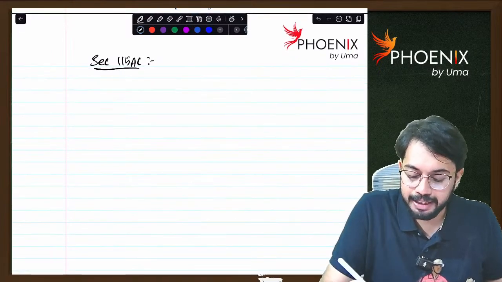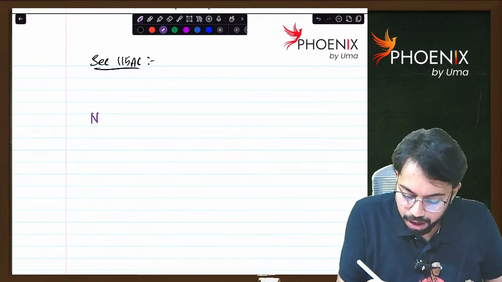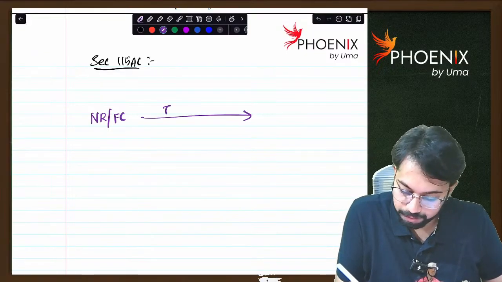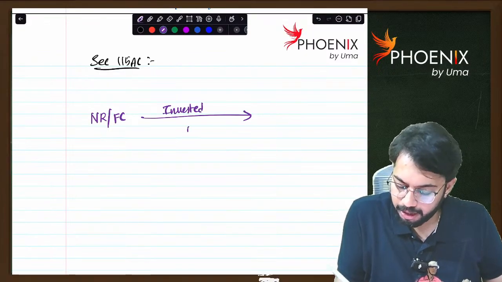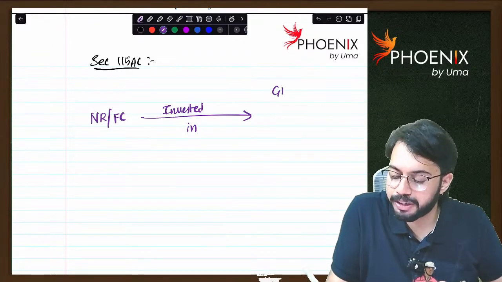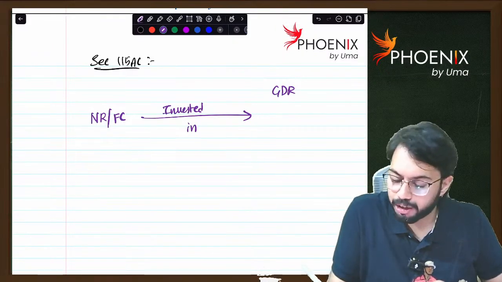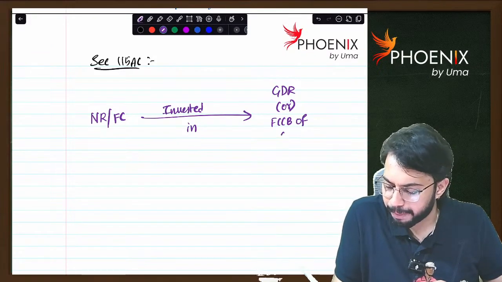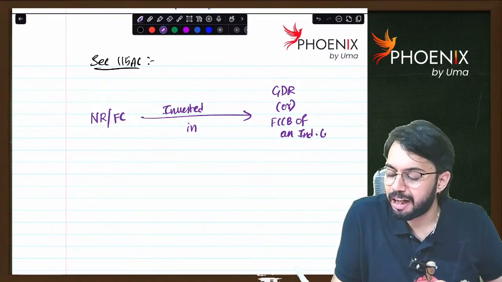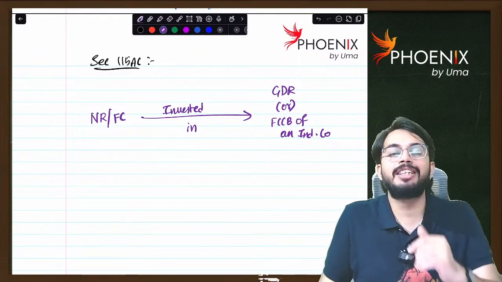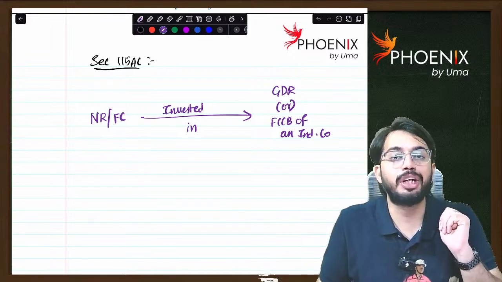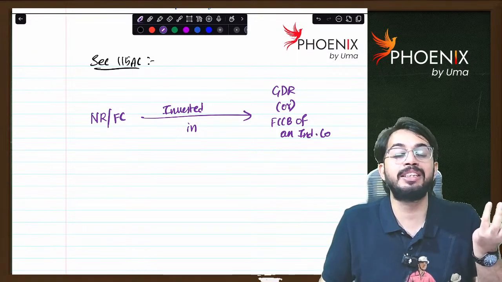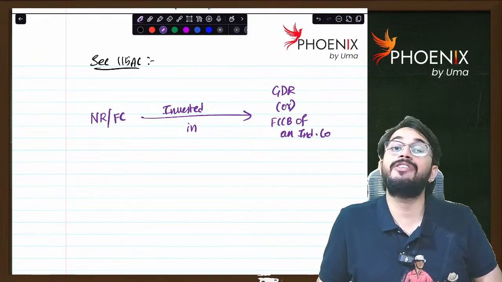Section 115AC. A non-resident or foreign company invested in GDRs, Global Depository Receipts, or foreign currency convertible bonds of an Indian company. You know GDRs, right? In CA Inter Financial Management, GDRs is a 4 marks theory question. You would have studied the difference between GDR and ADR, Global Depository Receipts and American Depository Receipts. That theory question will be there.